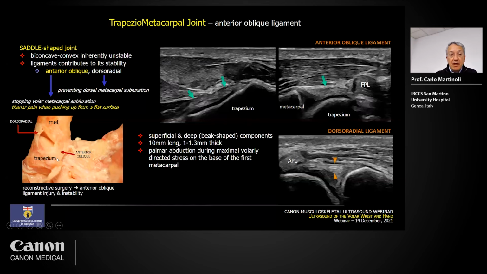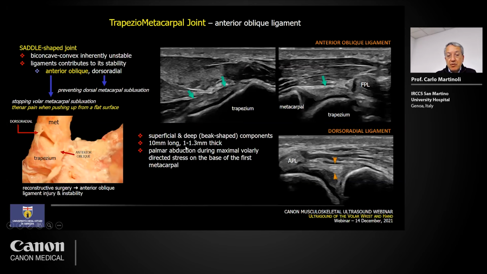of the trapeziometacarpal joint. If we refer to the anterior oblique ligament, remember that it is made of two components, one superficial, that is dissected in this image, and one deep or beak-shaped component, very important.